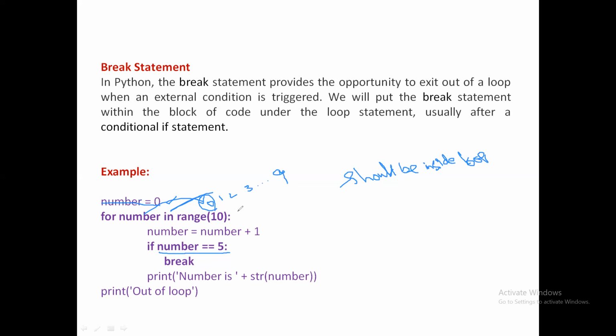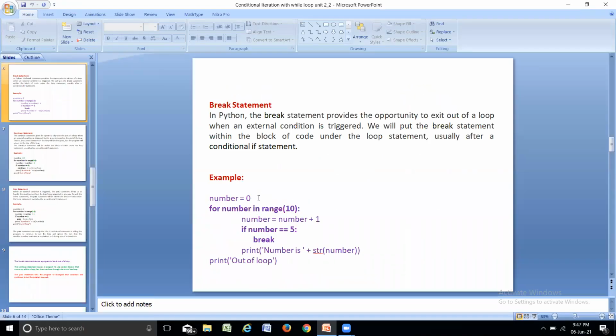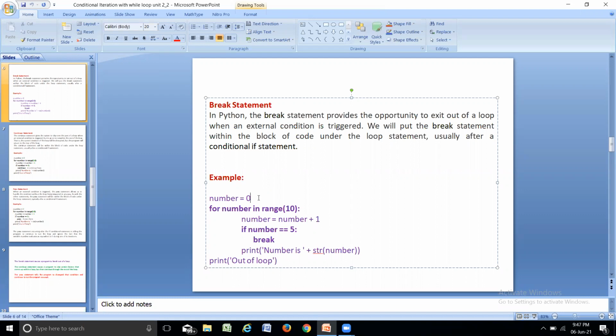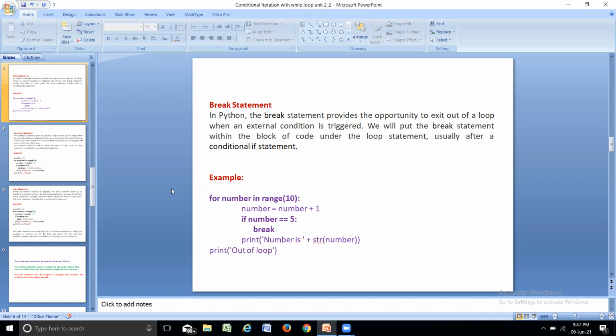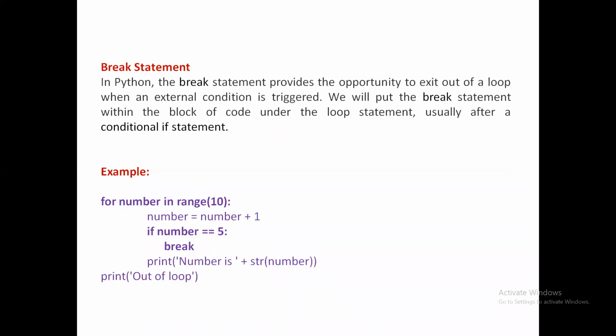Assume that the extra initialization is not present, or else I will remove it because it is a little confusing here. It exists two times, and you might confuse it with this variable. So I'm removing it. So, for number in range 10. Now it is more meaningful.